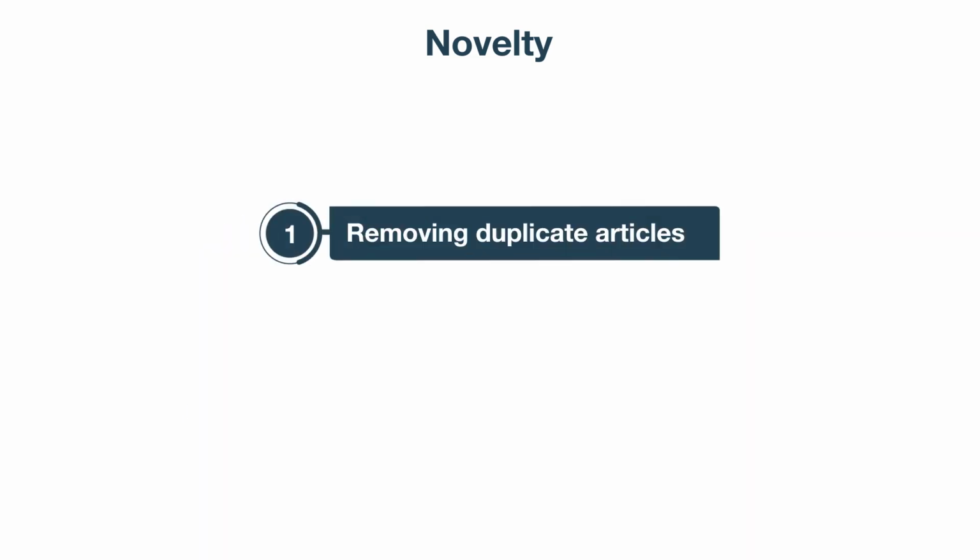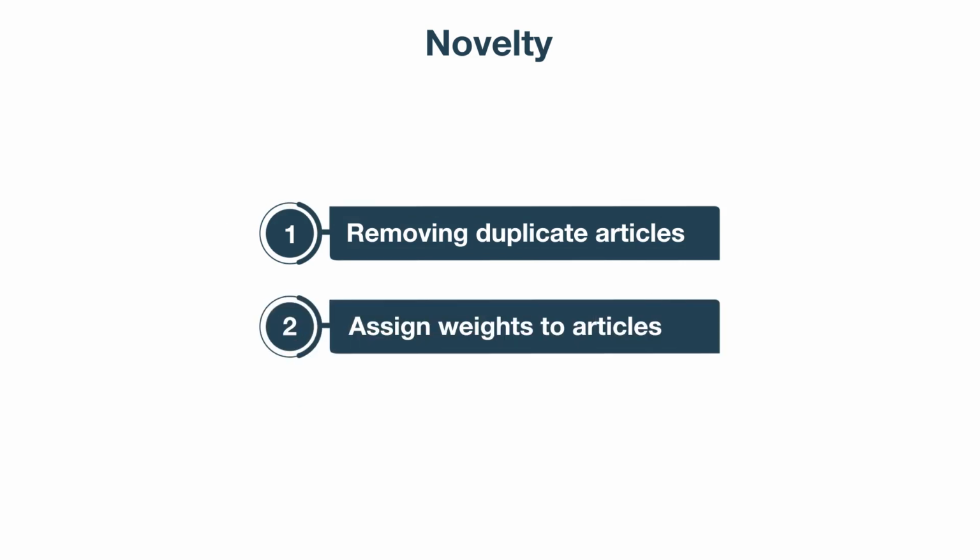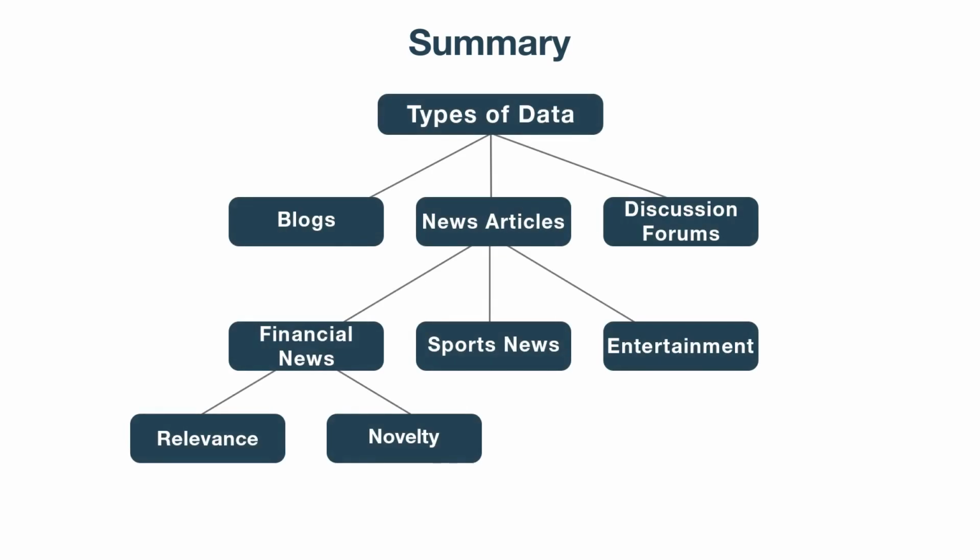This problem can be solved by removing the duplicate articles. We can also assign weights to the articles, for example, less weight to the older articles compared to the newer ones. To conclude, you learned different types of data, their sources, and qualitative factors to consider when using news articles before performing sentiment analysis.